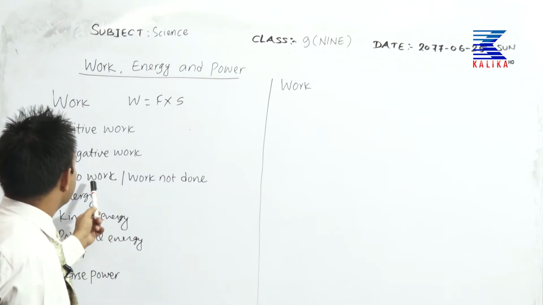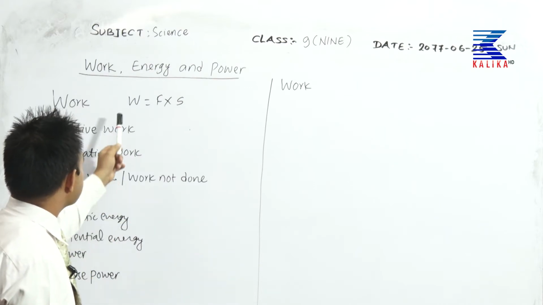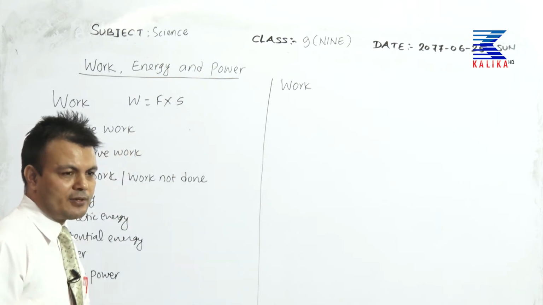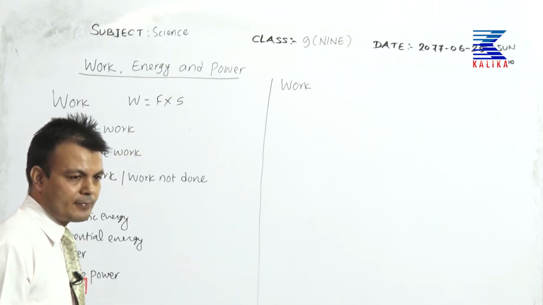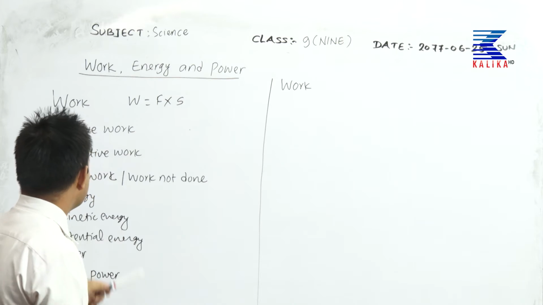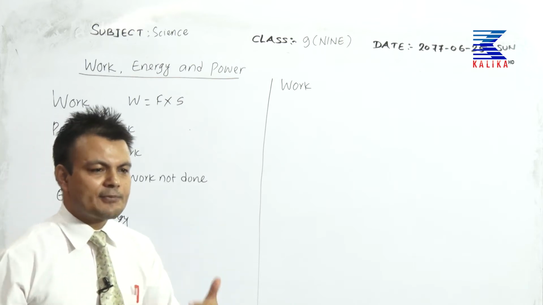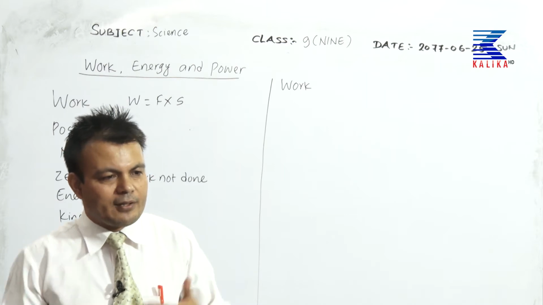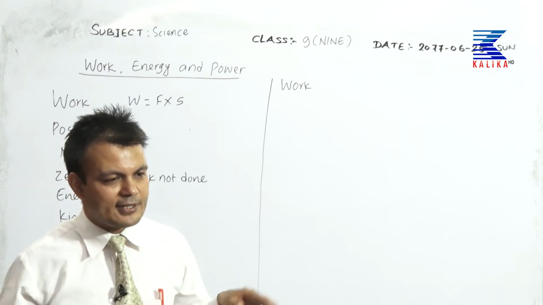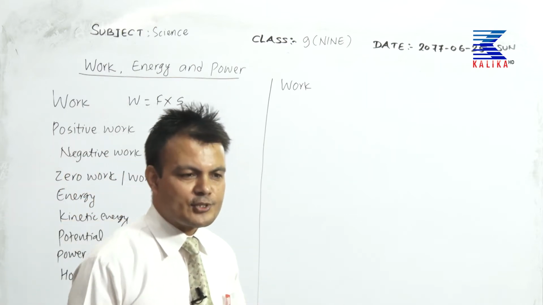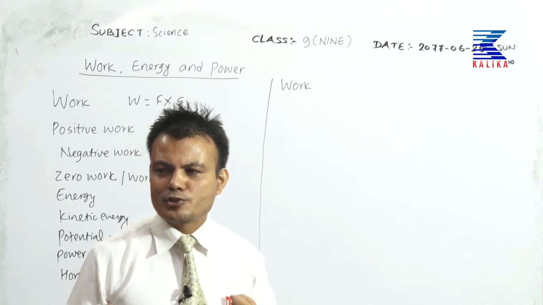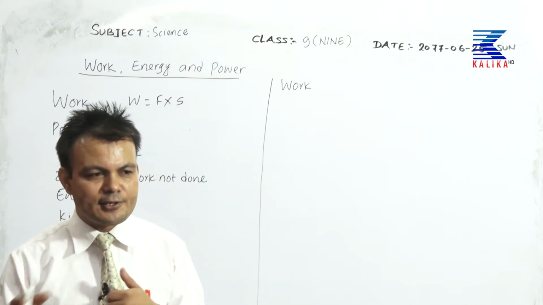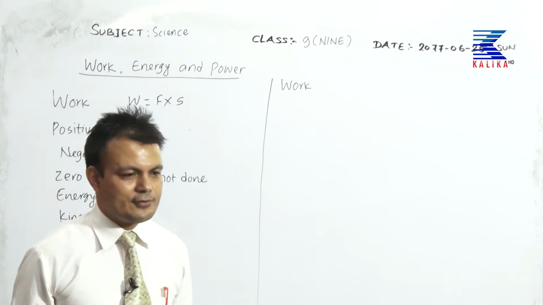Because to be work done in physics, the value of effort or force and displacement should be positive. There should be some sort of value. But while someone is sitting for tens of hours and reading a lot of books, he may put a lot of pressure on the brain, but he is not moving, meaning he is not covering any distance. It means S equals 0. So F into S equals 0 work done.